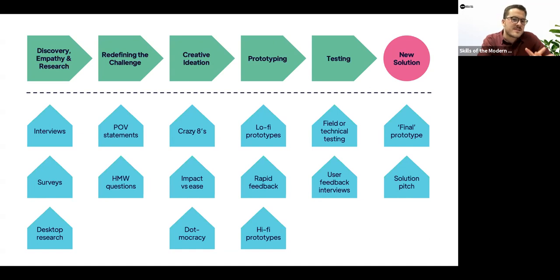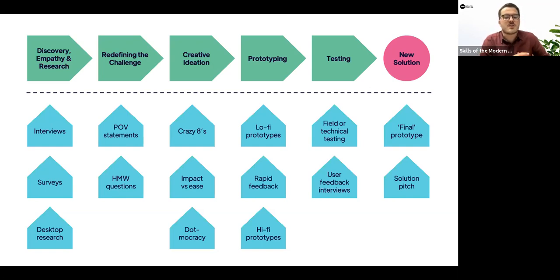So just on the left-hand side, discovery, empathy, and research, we would typically use things like user interviews, surveys, and desktop research. But the point of this above the line versus below the line thinking is that you could scrap all of that below the line stuff and replace it with an entirely different set of research and empathy tools, but you'd still be achieving the same thing in terms of your above the line thinking, which is gathering insights into the problem from the user's point of view.